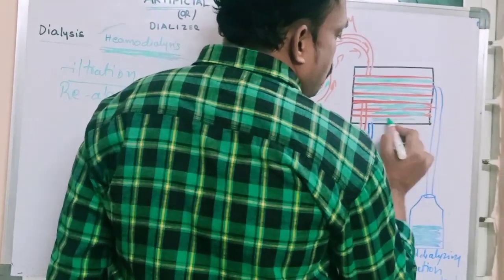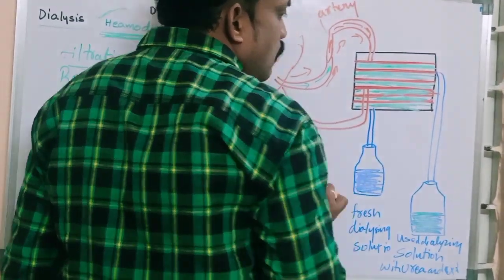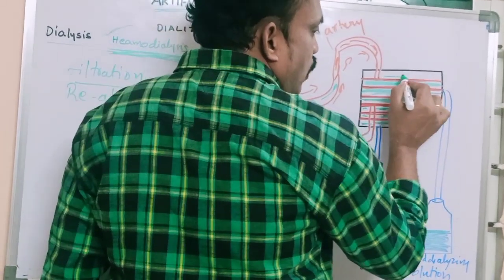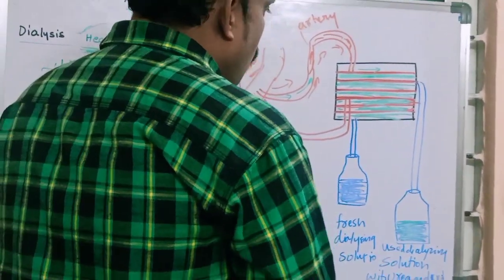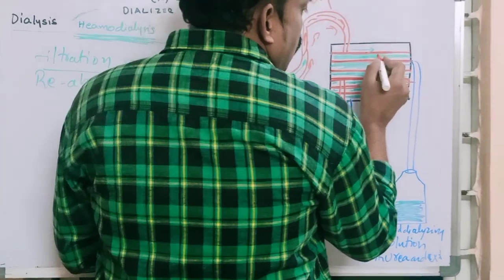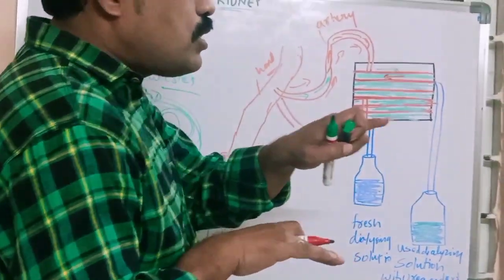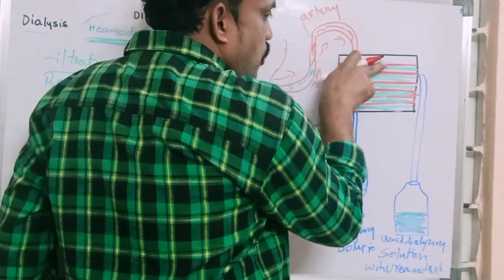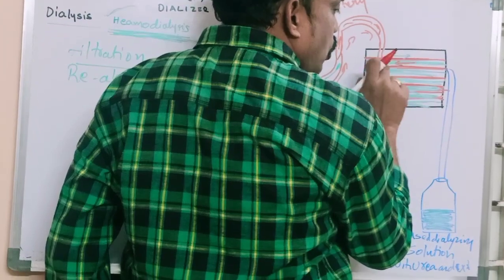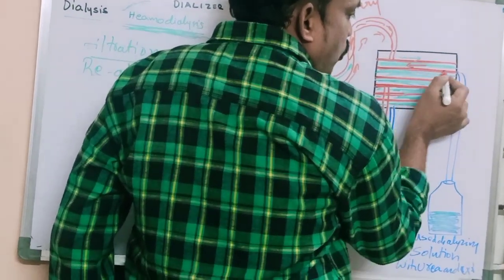In the membranous tubules, if you observe, in one tubule blood is moving, and in another tubule dialyzer fluid is moving. They pass in opposite directions. In one tubule blood is passing, and in another tubule dialyzer fluid is moving.